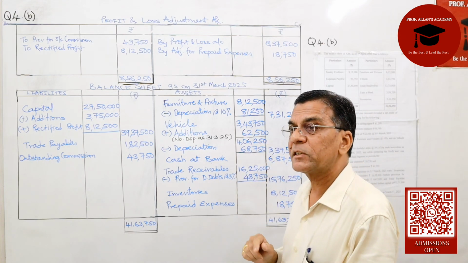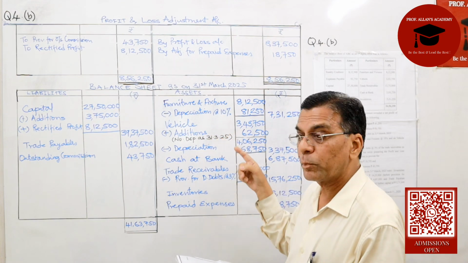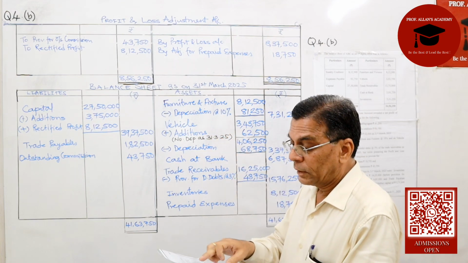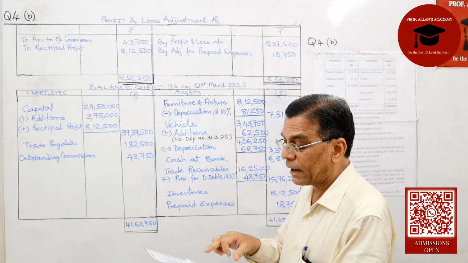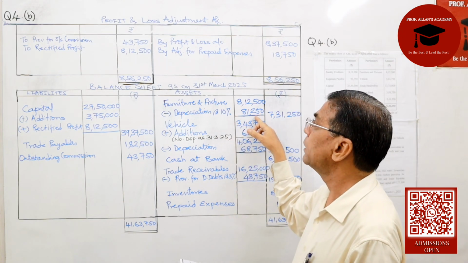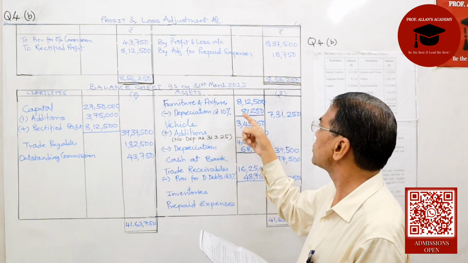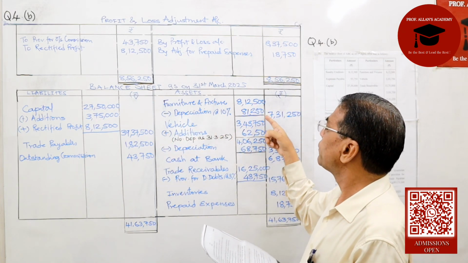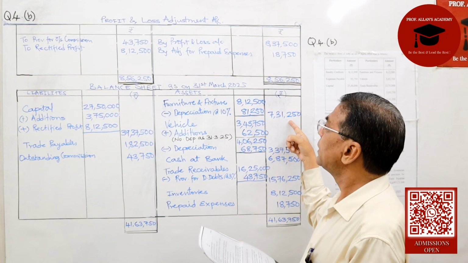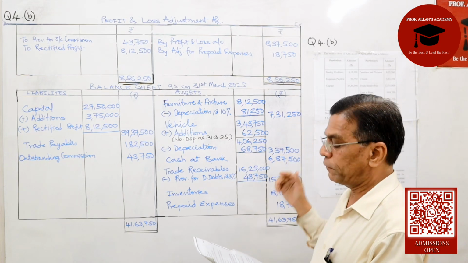Then they have charged depreciation. This is already reflected in the profit and loss, but we have to prepare the balance sheet. So the depreciation on furniture and fixture is 81,250. You will say there is a second effect, but the effect is given; it's reflected in the profit and loss. The net value of my furniture comes to 7,31,250.